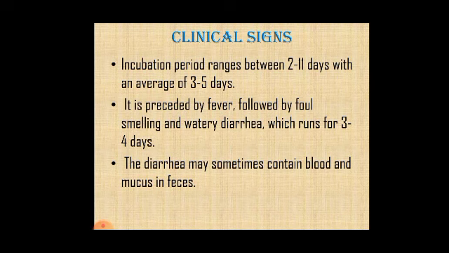Now we switch over to the clinical symptoms associated with Campylobacteriosis. The incubation period ranges between 2 to 11 days, with an average of 3 to 5 days. The most important symptom, and the initial one, is fever, followed by abdominal swelling and watery diarrhea, which runs for 3 to 4 days. The diarrhea may sometimes contain blood and mucus within the feces.